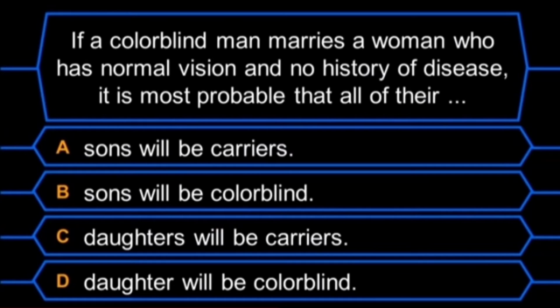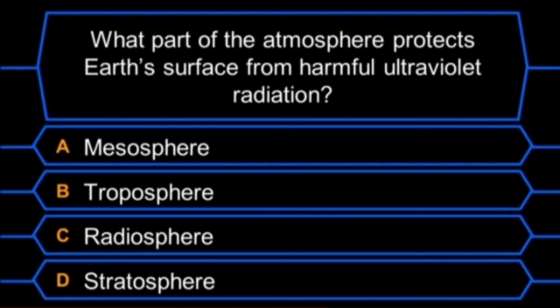If a colorblind man marries a woman who has normal vision and no history of disease, it is most probable that all of their A. Son will be carriers, B. Sons will be colorblind, C. Daughters will be carriers, D. Daughter will be colorblind. The answer is letter C. Daughters will be carriers.